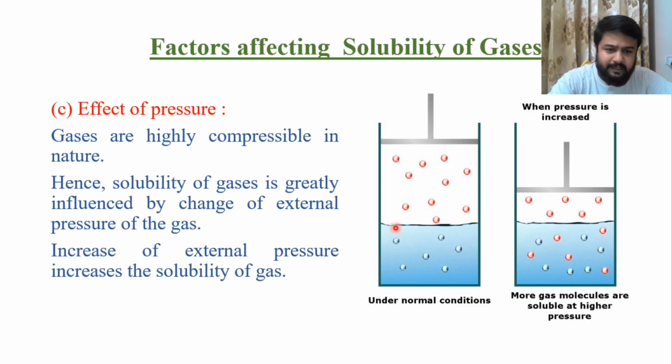You can see there the pressure effect. There is a small amount of gaseous particles in the liquid at normal pressure. The piston moves down, which means the pressure is increasing and the volume is decreasing. The more red dots, that is, gaseous particles, are dissolved in that particular liquid. So gases being highly compressible, the solubility increases with an increase in pressure.